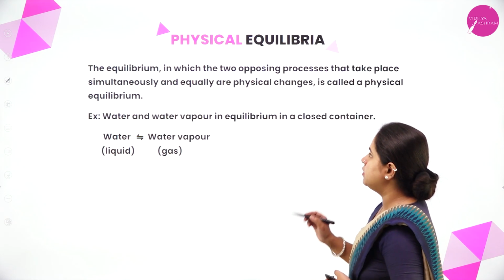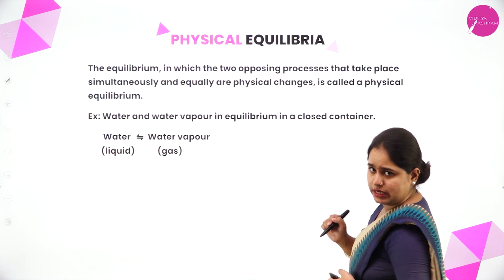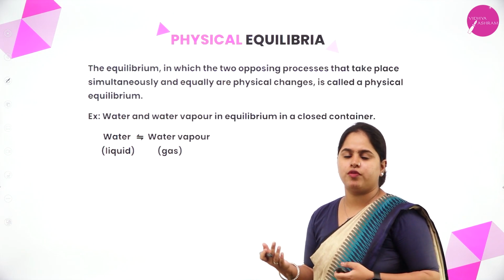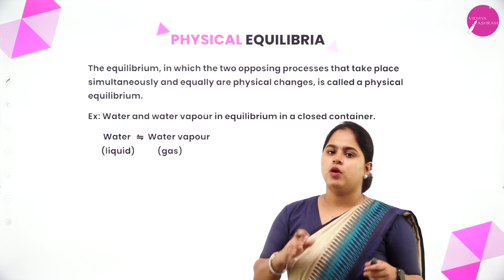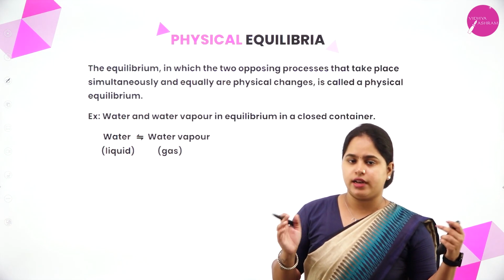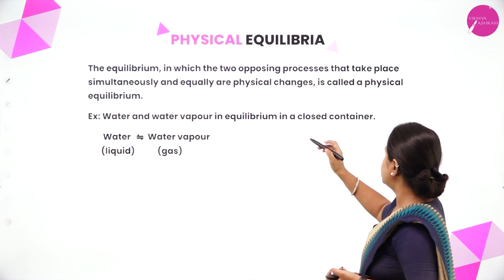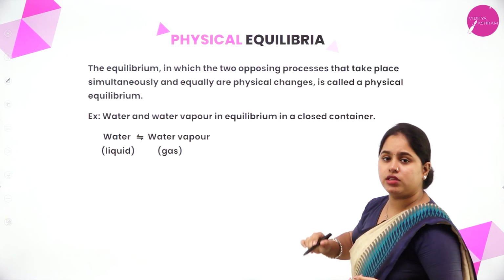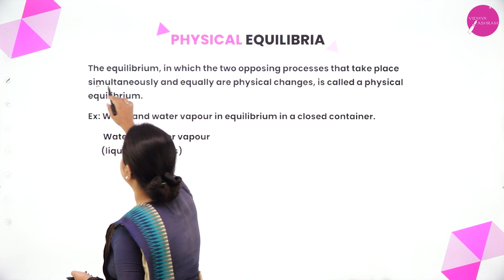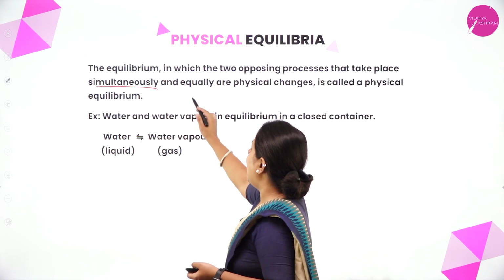So the equilibrium in which the two opposing processes, as we just discussed for a reversible reaction, one will be in the forward direction and another one will be in the backward direction. Both opposing processes take place simultaneously, meaning at the same time, and equally.